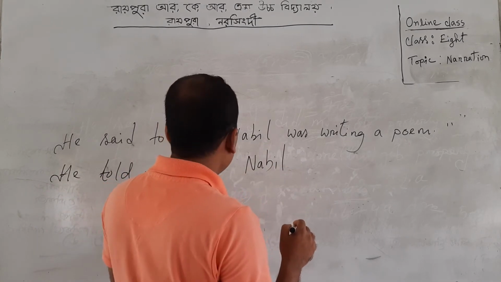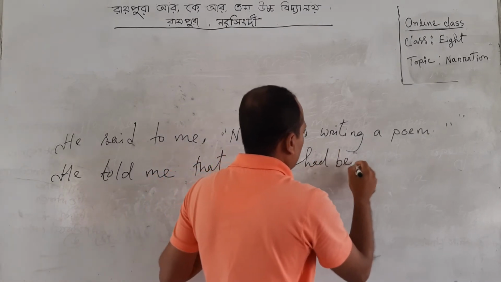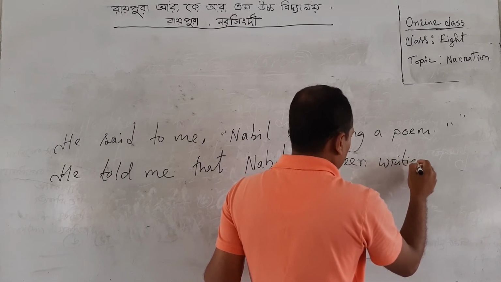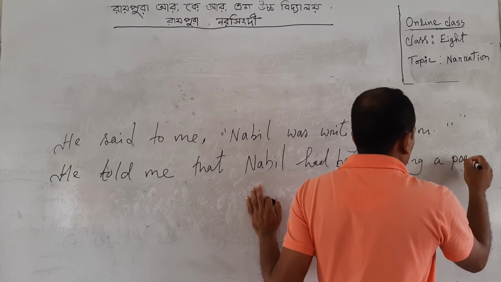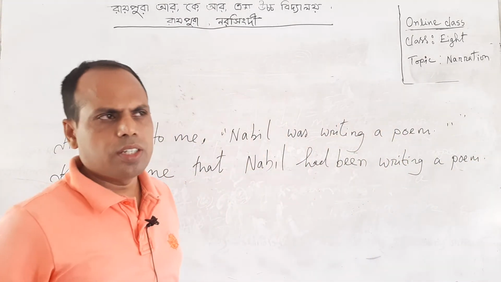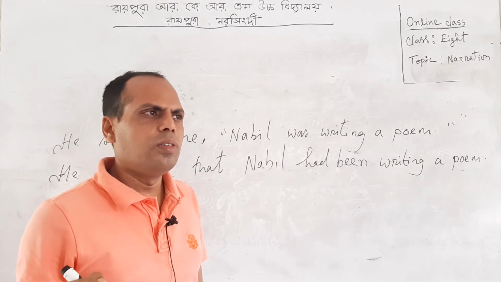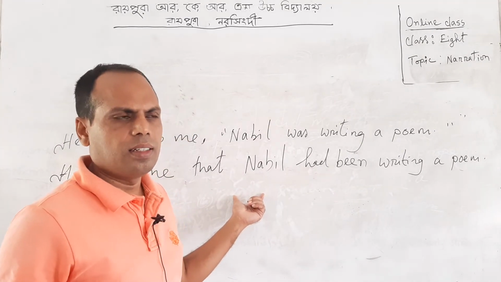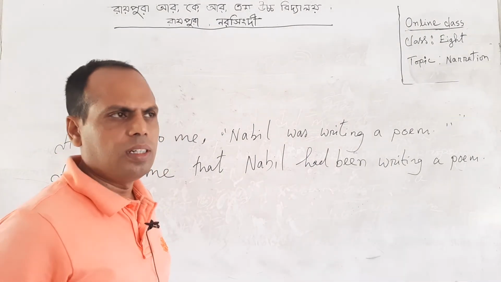He told me that Nabil had been writing a poem. Okay, dear students, I think now if you practice this type of sentence in your residence again and again, then it will be easier for you.